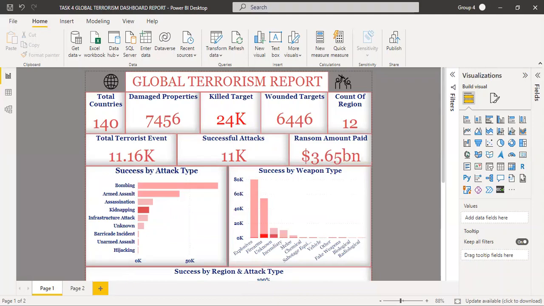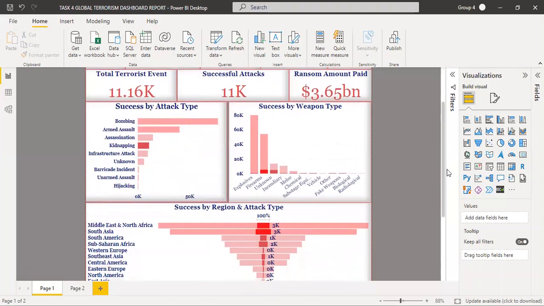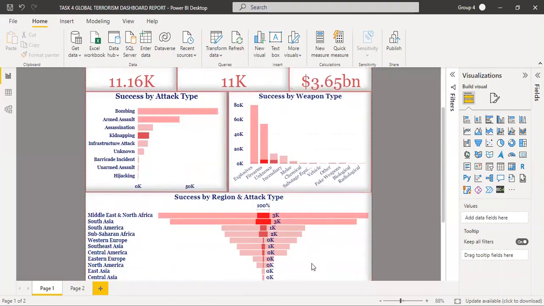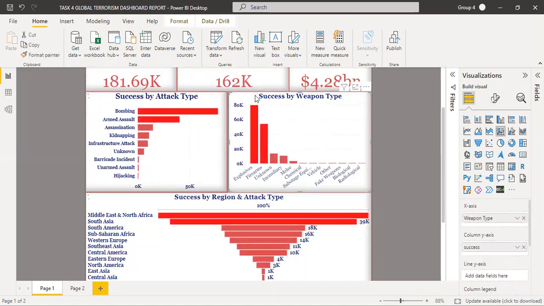Success by region and attack type. I'm going to scroll down, which is this chart. The top weapon for terrorist attacks is explosives, we can see. So I'm just going to click this. We can see that the top weapons for terrorist attacks are explosives and firearms.